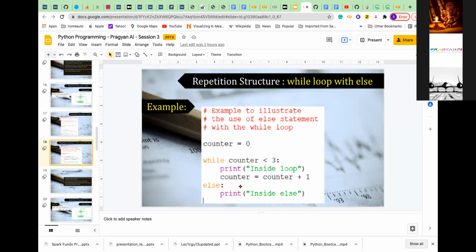So what is the difference actually? If the else is not there, it will keep executing and then go to the next line. But if this else is there, then after everything is done, it will go to the else, before moving on, once the condition is false.